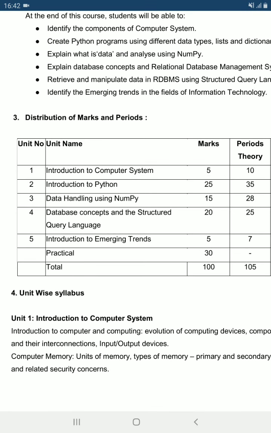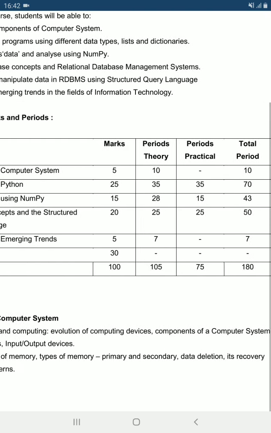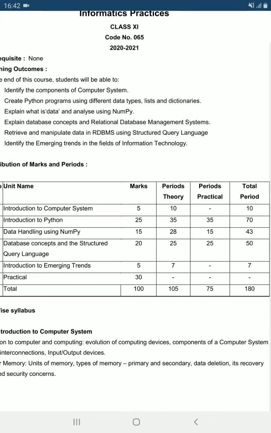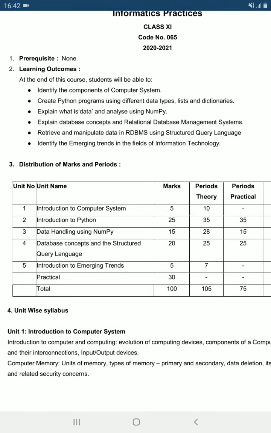Our first unit is Introduction to Computer System. In this unit, we will learn about the basics of computer system, like what a computer is, evolution of computing devices, the different components of a computer system, its input and output devices, units of memory, and what the different types of memory are. We will cover all the aspects of the basics of computer system in this unit.